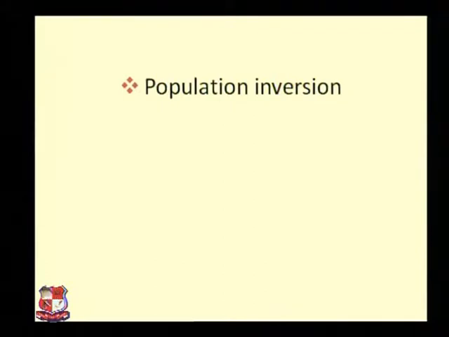Before we go on to study the types of laser, I want to explain some basic terms of the laser process. The first term for lasing action to take place is population inversion. What is the meaning of population inversion? We see that for a laser process to take place, stimulated emission is the main process.